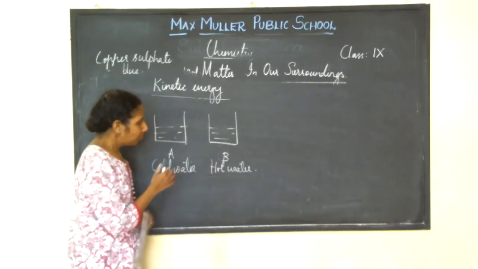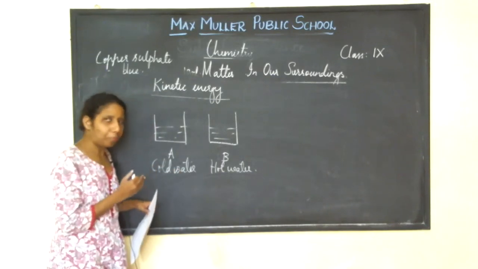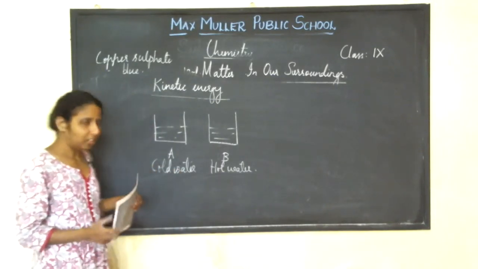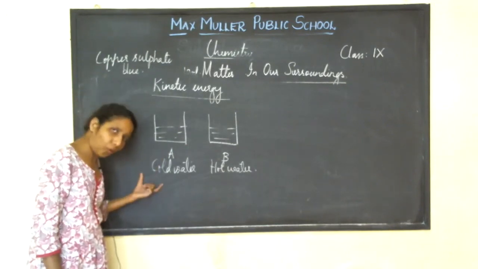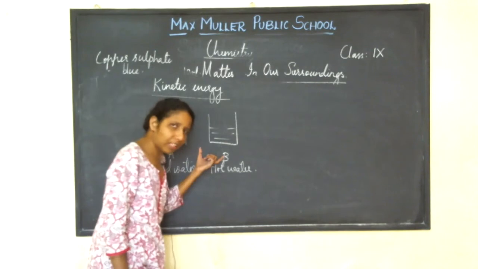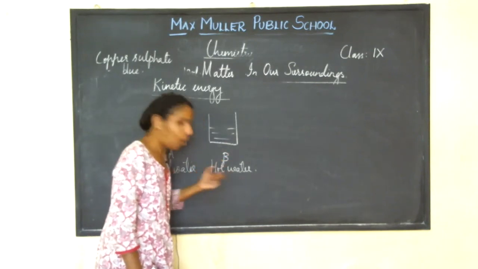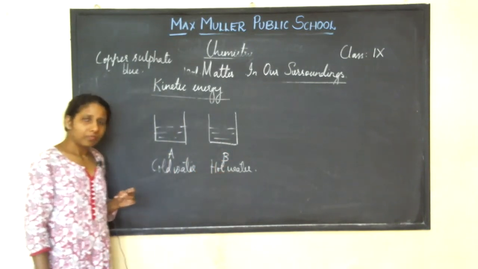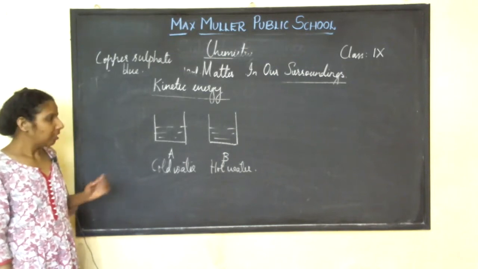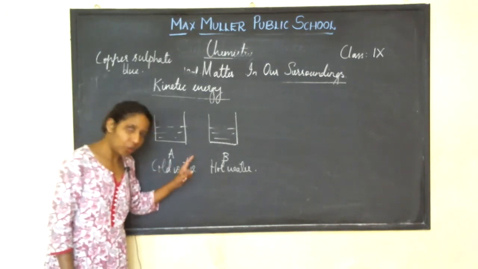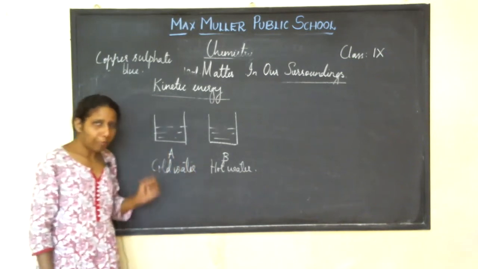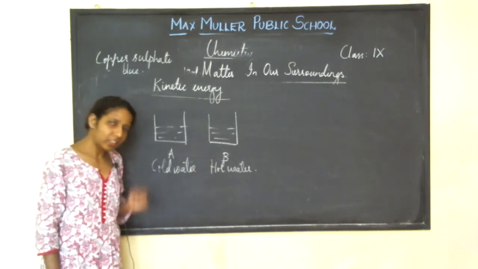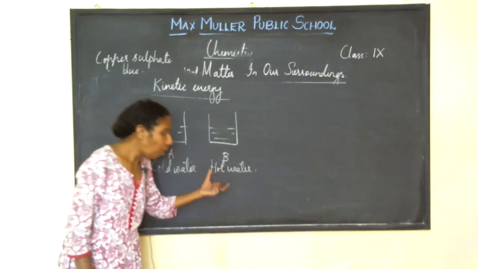Now in which does the copper sulfate dissolve faster? Will the copper sulfate dissolve faster in cold water, or will it dissolve faster in hot water? Yes, the copper sulfate dissolves faster in hot water.